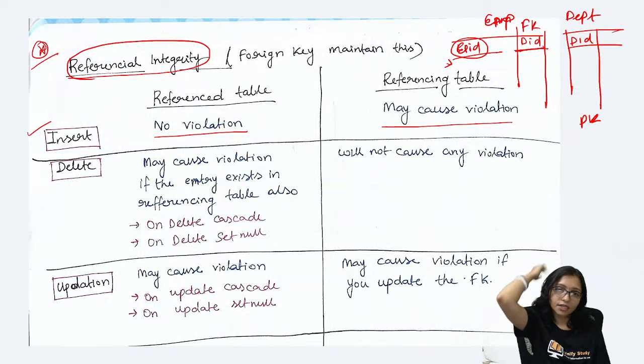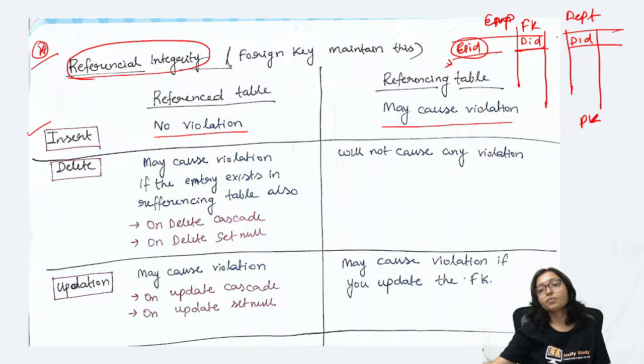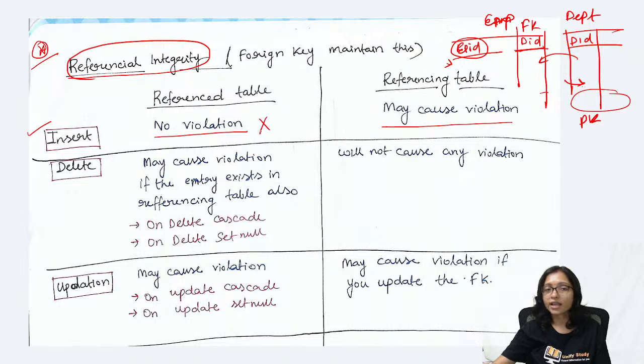If you are inserting, it will create a problem, because you have to take the department ID from here, right? But if you are inserting anything in the department table, there will be no problem, because you are adding a new department and there is no dependency with the employee. So there is no violation here.